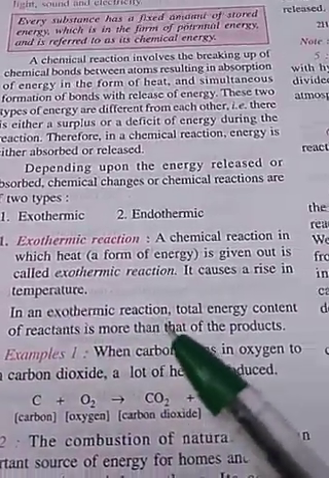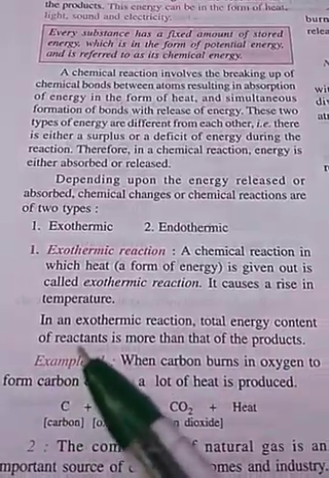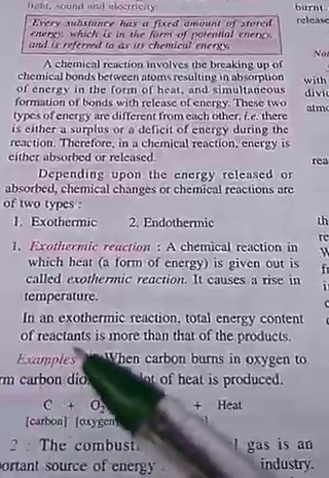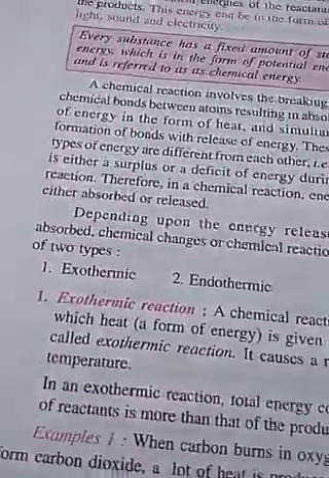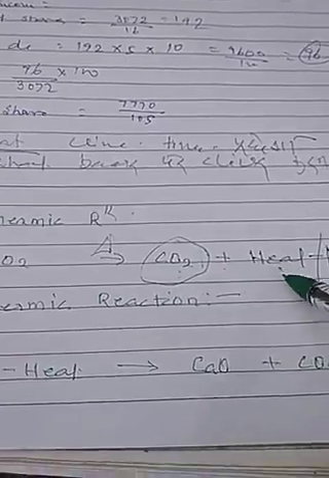In an exothermic reaction, the total energy content of the reactants is more than the energy contained by the products. So, as I had written here, carbon dioxide plus heat.